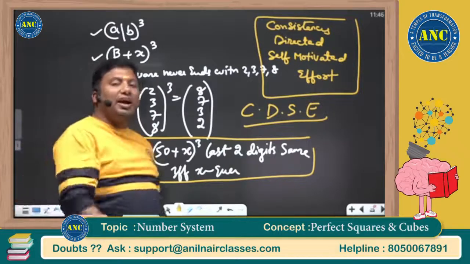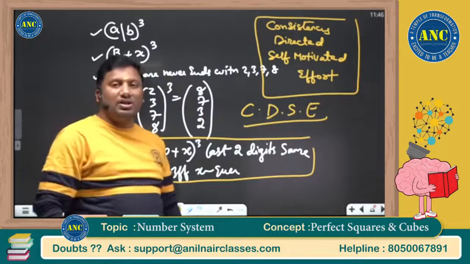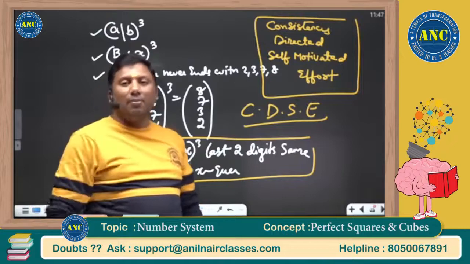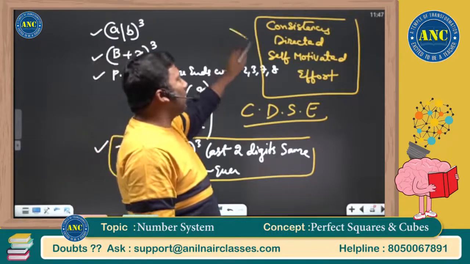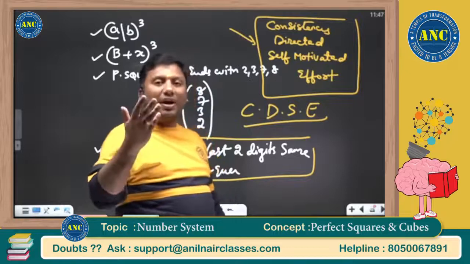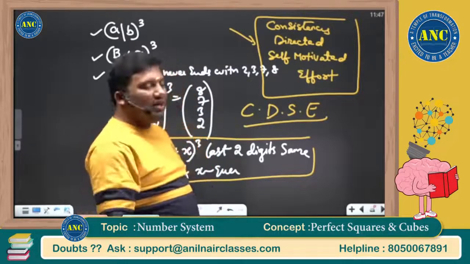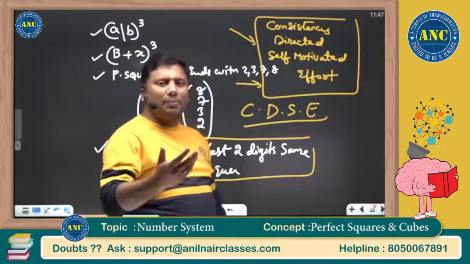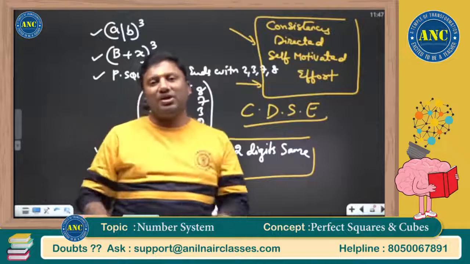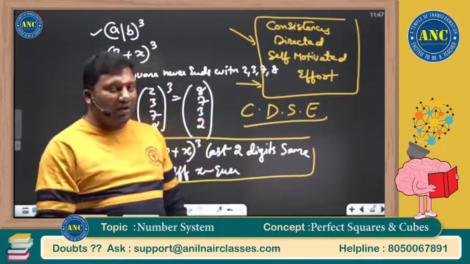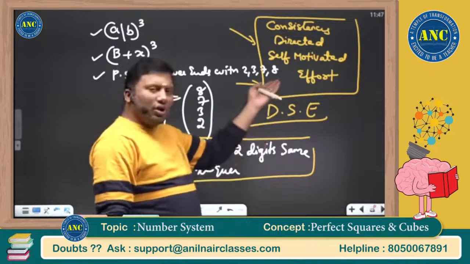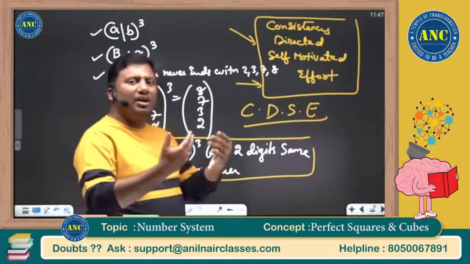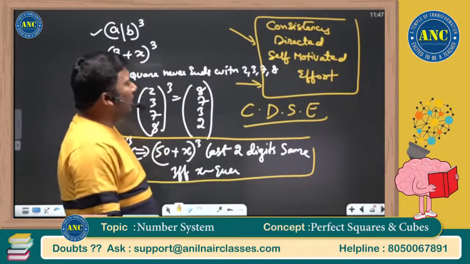You are preparing for the CAT examination. You ruined last year's CAT examination, and you know where you ruined it. Your goal should be to get into IIM Ahmedabad. Anything which is not required to make you reach the destination is something unwanted. Before the mother enjoys the pleasure of having a child, she has to go through nine months of extreme pain. For you to achieve a goal, effort is the kind of pain we go through. It is nothing in front of the hard work that our parents go through.